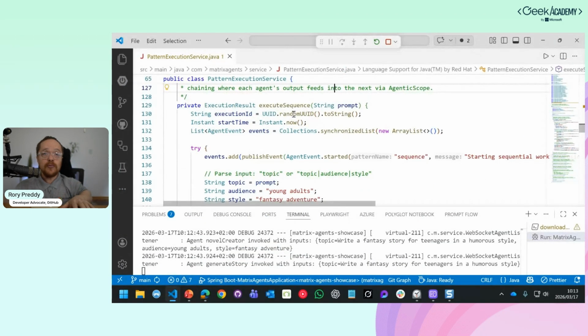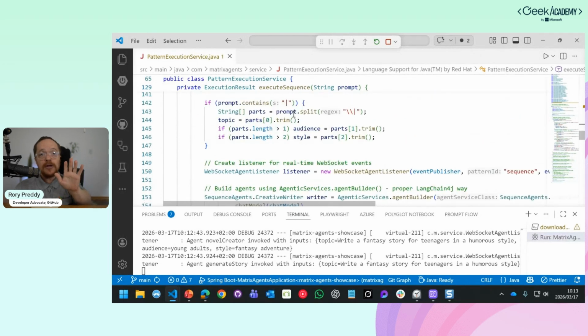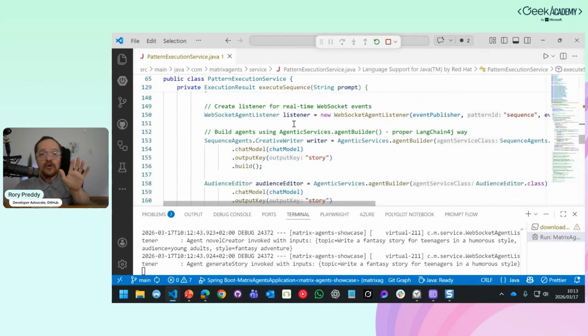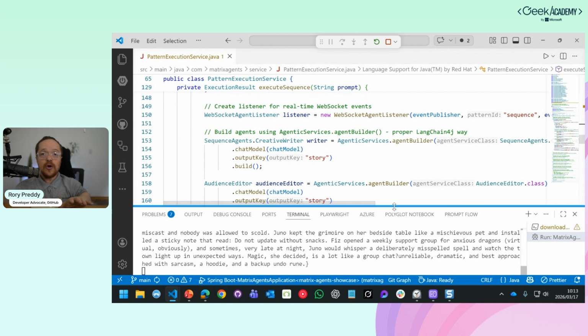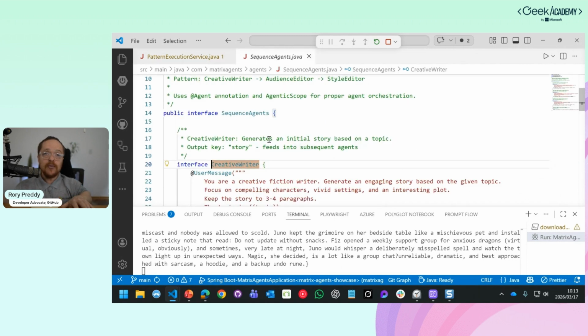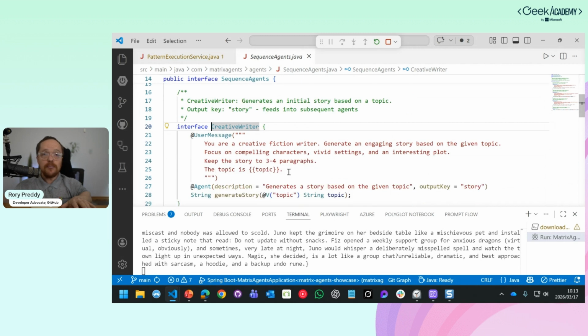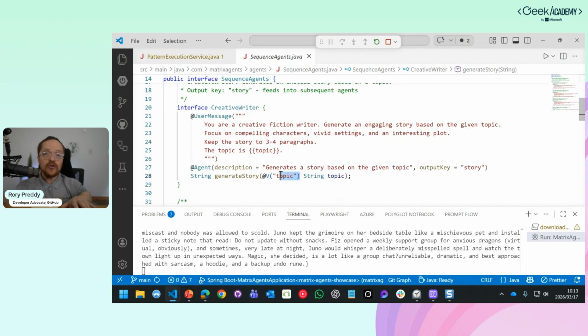So this is execute sequence. Don't worry too much about the Java code. I'm just going to show you really the code that we're going to do. You can see it's running in the background there, localhost. So we've got our creative writer here. If we go into our creative writer, you can see it's got a nice prompt and it's got the topic there. And the topic is going to go in and be added to the agentic scope.